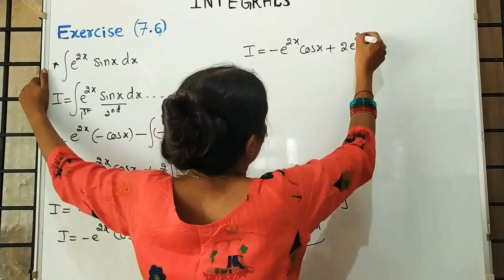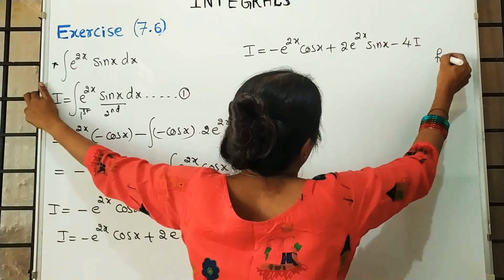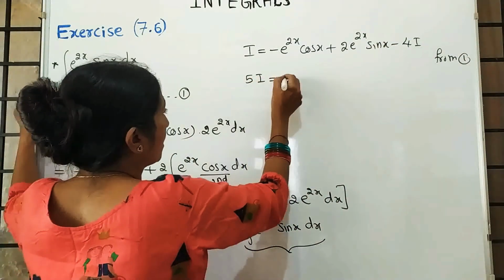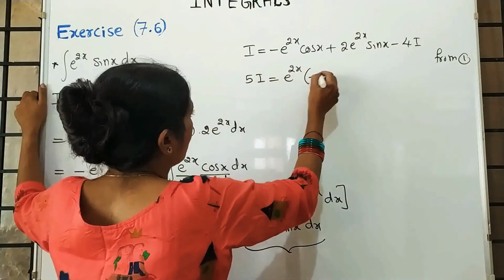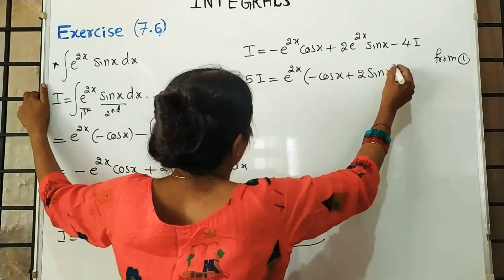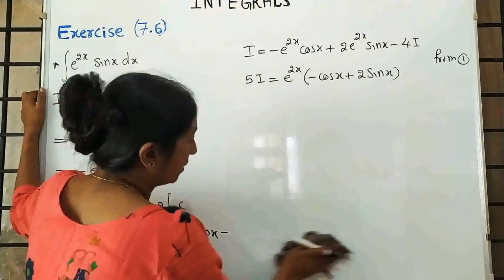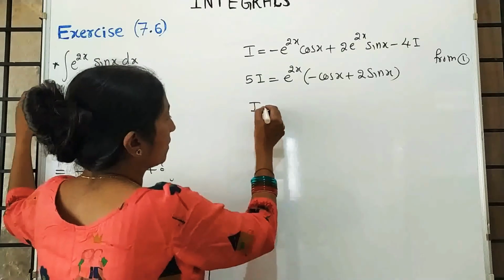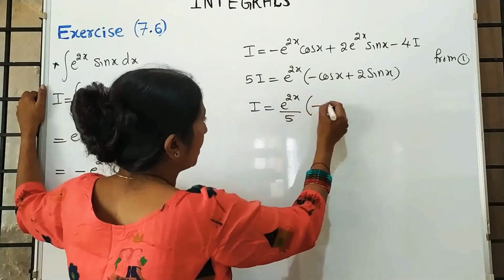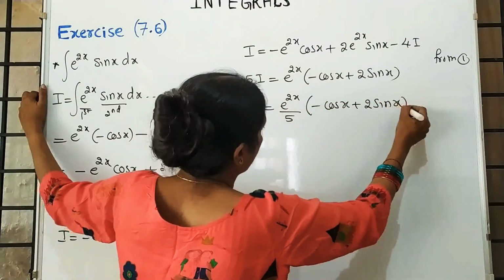2 into e raised to 2x into sin x minus 4I from equation 1. Take minus 4I on this side. 5I is e raised to 2x common in the bracket, minus cos x plus 2 sin x. I plus 4I, directly I wrote 5I. Therefore, I is equal to e raised to 2x divided by 5 in the bracket, minus cos x plus 2 sin x plus c.